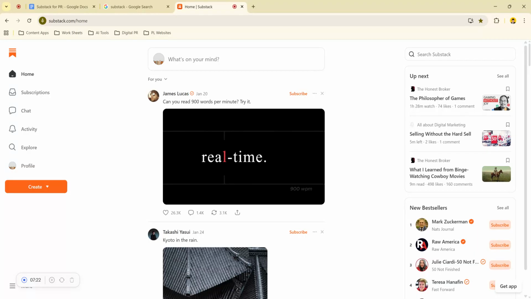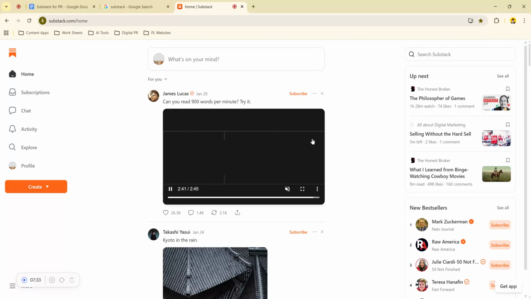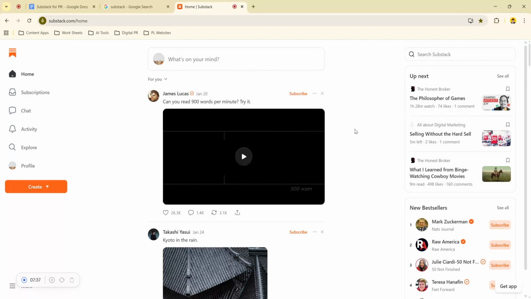And then you can also control your audience and content. Unlike social media where algorithms control reach, you own your email list on Substack. You decide who sees your post and when. And this is huge if you are into strategic PR campaigns.